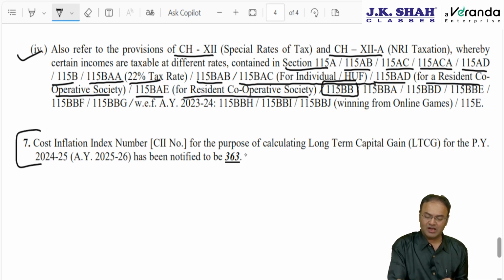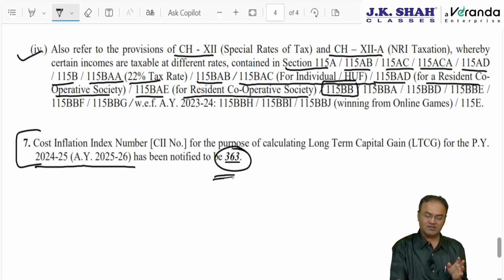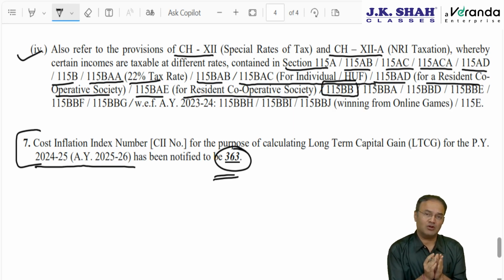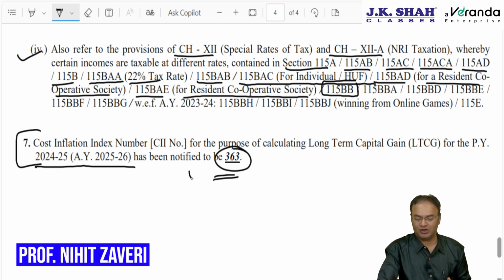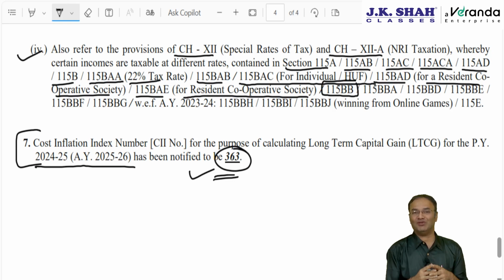And the last point here is the cost inflation index number, CII number, for indexation purpose for the current year 24-25, AY 25-26, is 363. However, indexation is stopped from 23rd July 24. Up to 22nd July 24, indexation was allowable. Therefore, the index number will be playing a role. This chapter is over. See you in the next video with the next chapter.